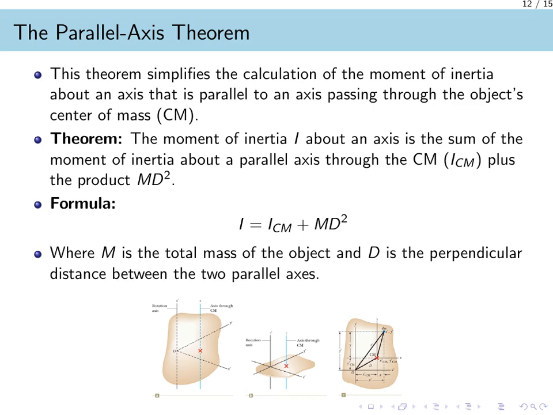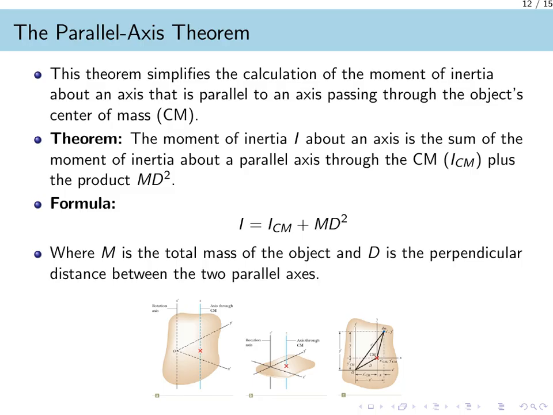Calculating the moment of inertia for an axis that does not pass through an object's center of mass can be mathematically intensive. Fortunately, the parallel axis theorem provides a powerful shortcut for this exact scenario, as long as the new axis is parallel to an axis through the center of mass.